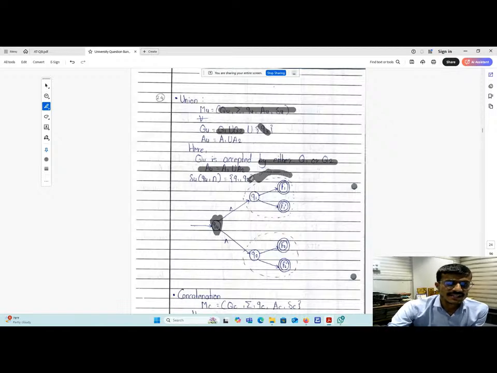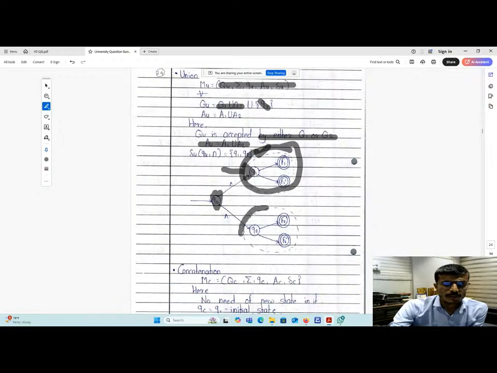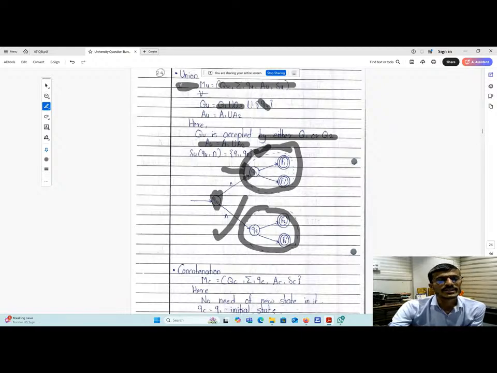So let us consider this is the scope of the first finite state automata, which contains Q1 as the initial state, and F1 and F2, these are the accepting states from the first finite state automata. This is the scope of the second finite state automata. Before these two finite state automata we have added a new initial state QU and given null transitions from QU to Q1 and QU to Q2. So that is the result for union. Very simple. Already I have given this in the notebook also.